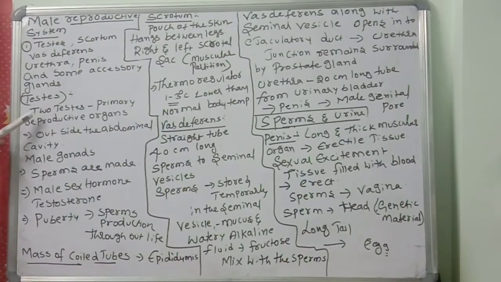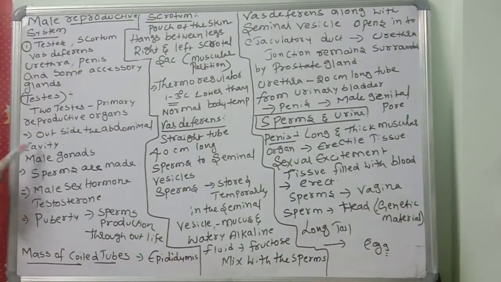These testes are also called male gonads. What are they helpful for? The production of sperms. Sperm production takes place in the male gonads. This is important. So testes are called male gonads and the sperms are made in these gonads.